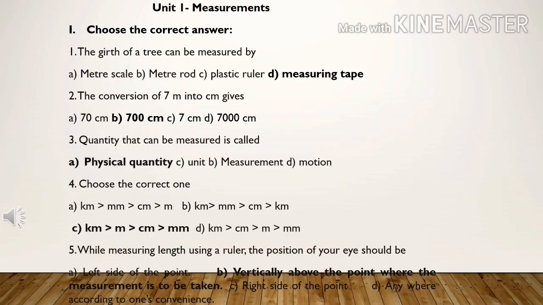Question number 5. While measuring length using a ruler, the position of your eye should be A. Left side of the point, B. Vertically above the point where the measurement is to be taken, C. Right side of the point, D. Anywhere according to one's convenience. Answer is option B. Vertically above the point where the measurement is to be taken.